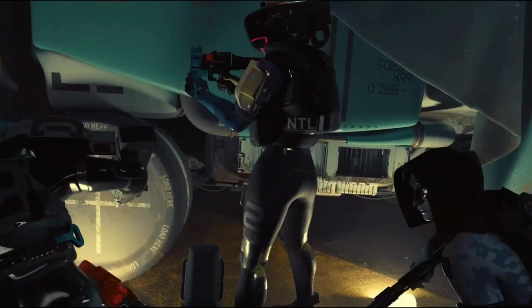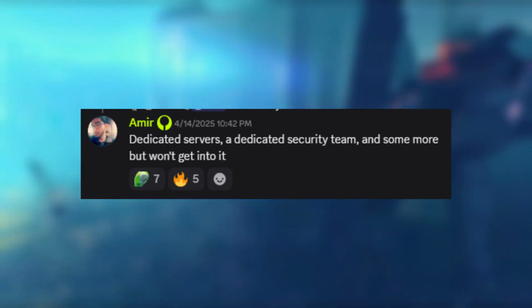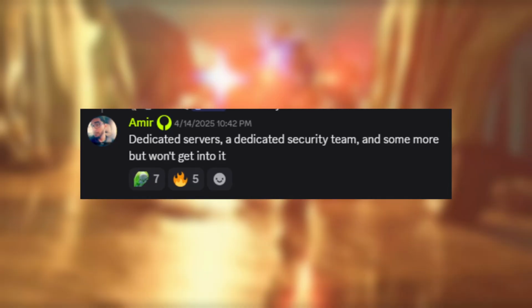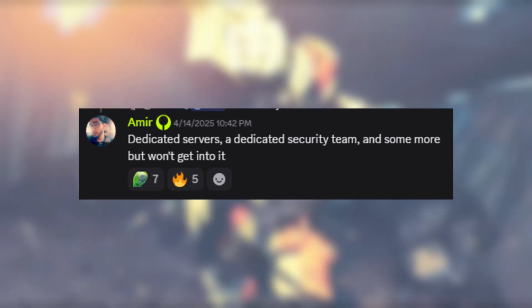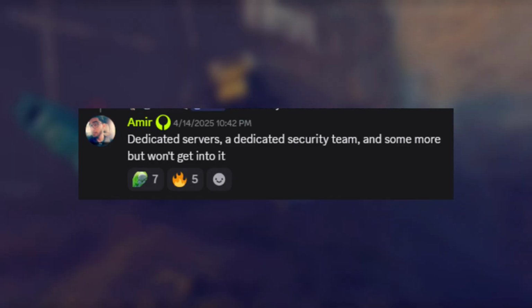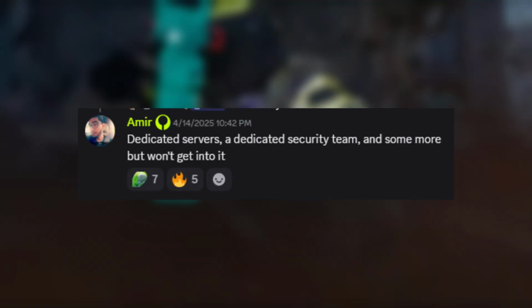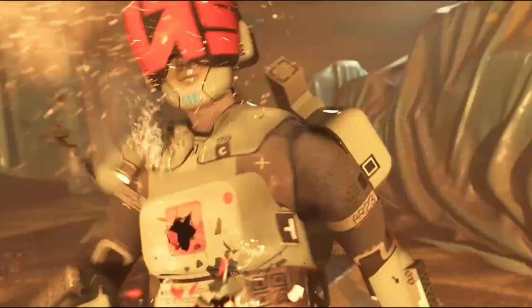Next up here, we do have some additional comments from developers. A lot of the community concern they are actually commenting on and talking about. This first one here is talked about a ton, which is how they're going to combat cheaters. This response comes from Amir, who is a Bungie dev. I believe he works on the engine side of things. He said here they have dedicated servers, a dedicated security team, and some more, but they won't get into it. They are going to be trying their best to combat cheaters, which is pretty cool. They have a dedicated team entirely to the anti-cheat.